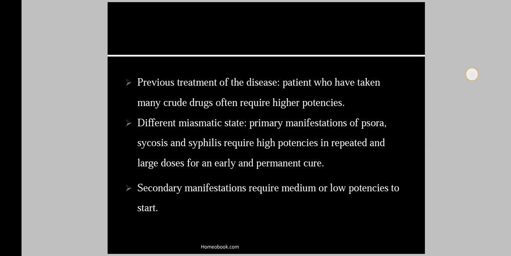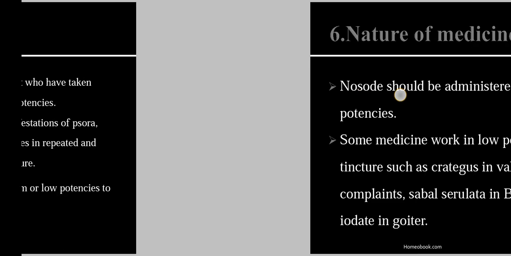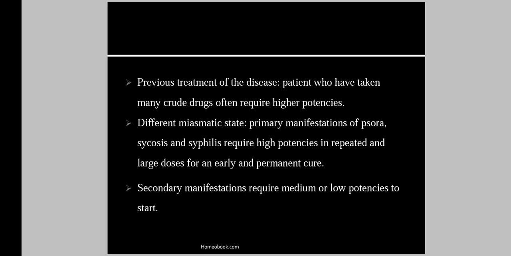Then secondary manifestations require minimum and low potencies to start. When there is secondary manifestation of a miasm, that will require the low potencies. In primary manifestation we require the high potencies, and in secondary manifestation we require the low potencies. So this is regarding the nature and depth of disease, the fifth point, in acute and chronic conditions.